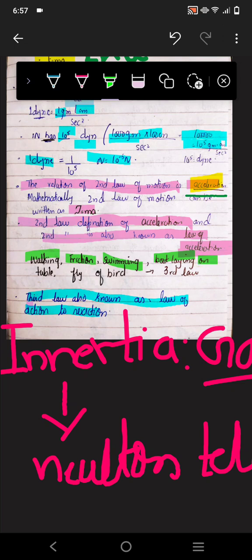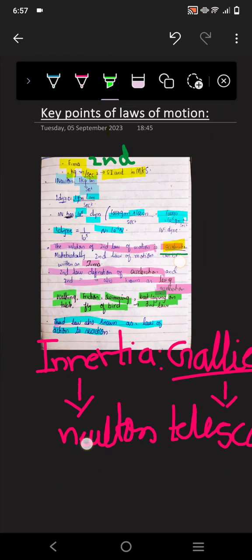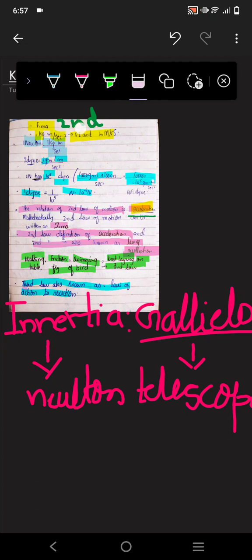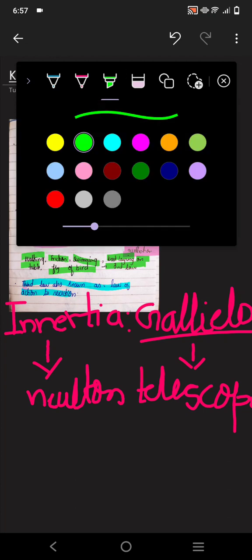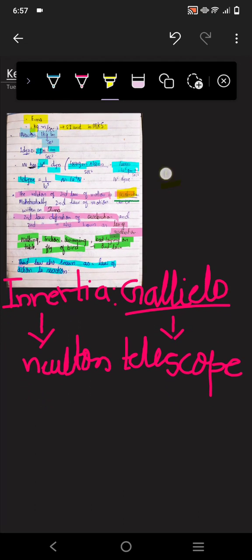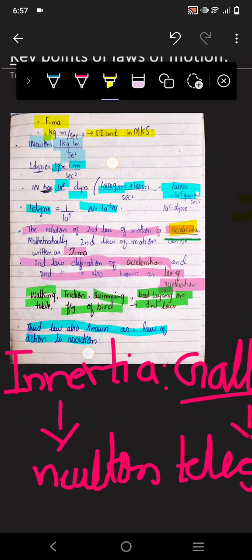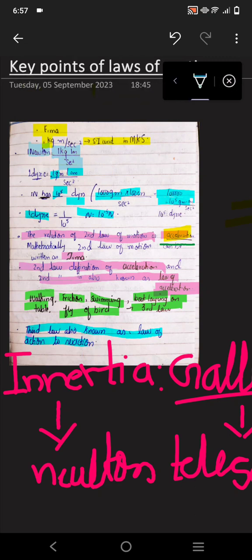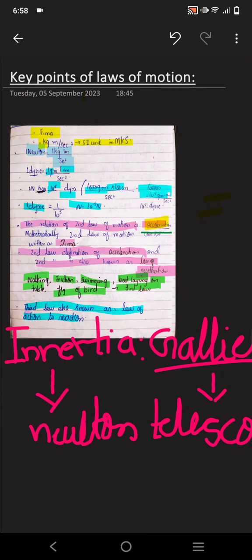A book lying on a table, flying of a bird is also an example of third law of motion. All right, and we ourselves are also an example of third law of motion. Right now, as you are sitting, you are an example of third law of motion because your own gravitational field is affecting you. When these two become equal then you are able to sit. Alright, I hope these are clear.